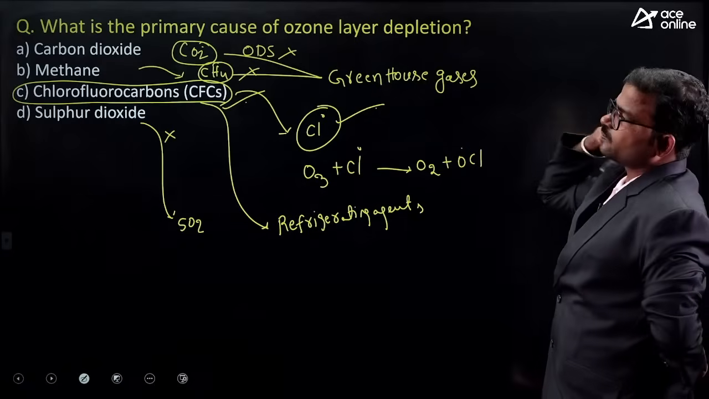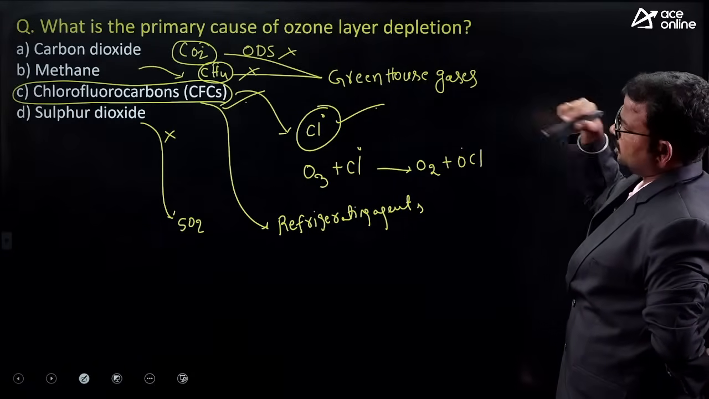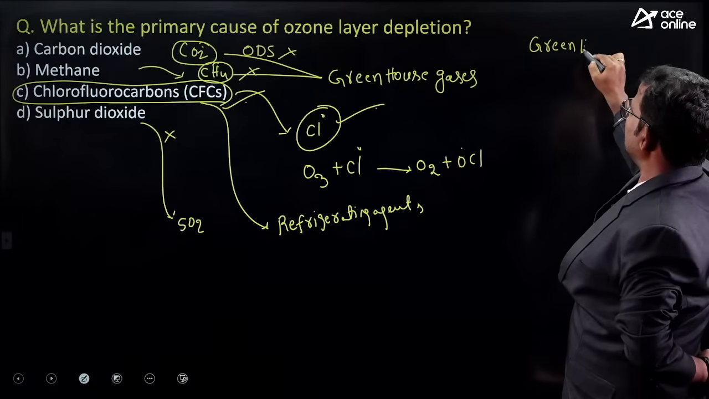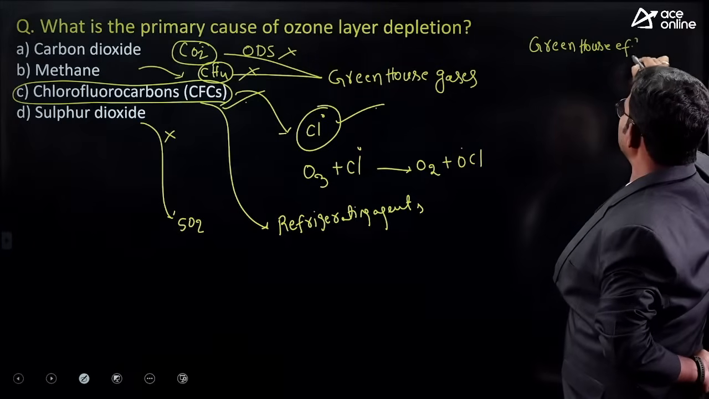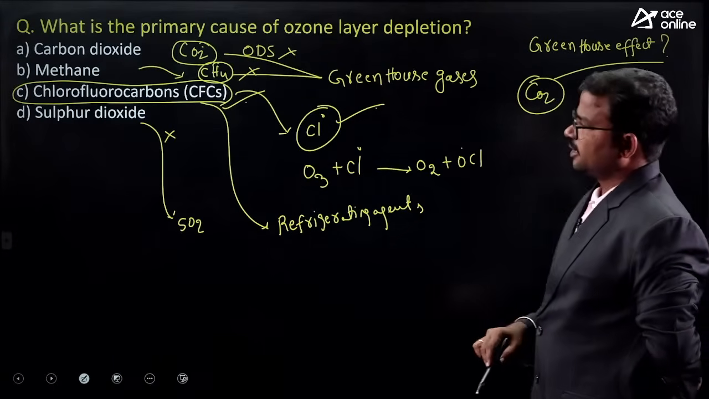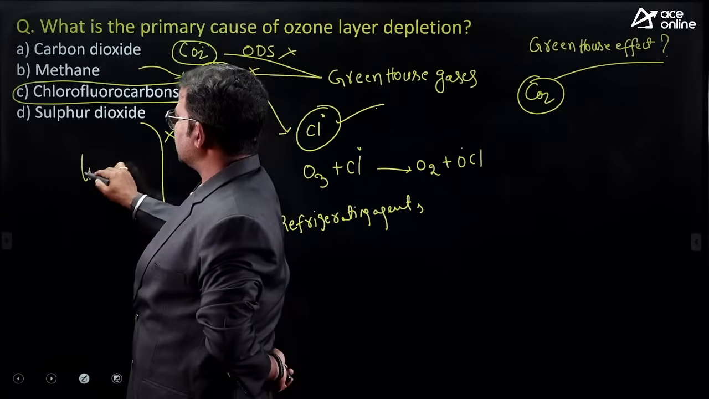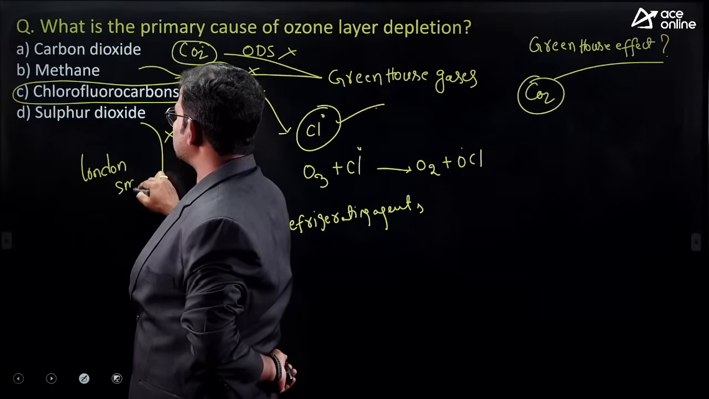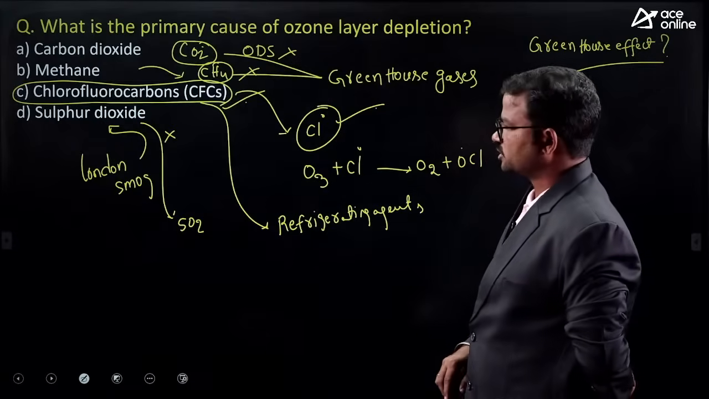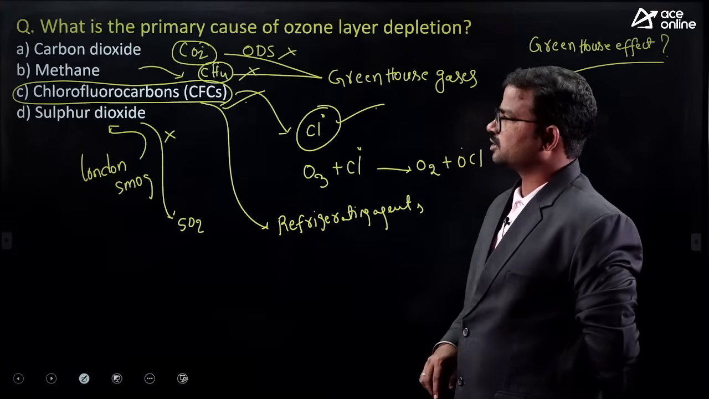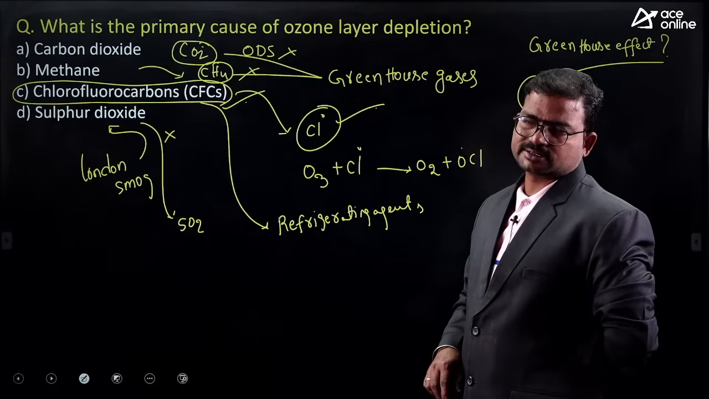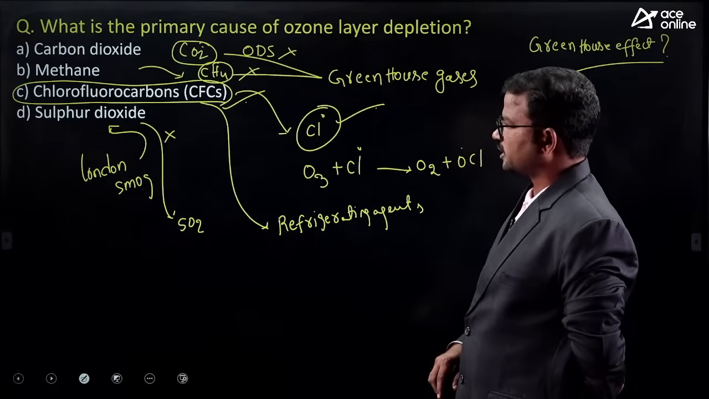Which one is majorly responsible for the greenhouse effect? Carbon dioxide. Okay, London smog is majorly caused by sulfur related gases, nothing but sulfur dioxide. You have to remember the concerned options like this. What about methane? Methane is also considered a greenhouse gas.